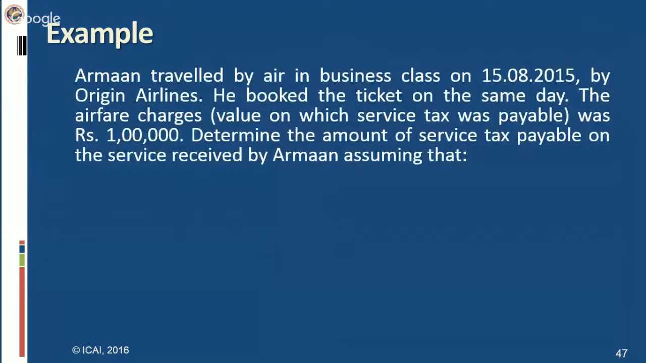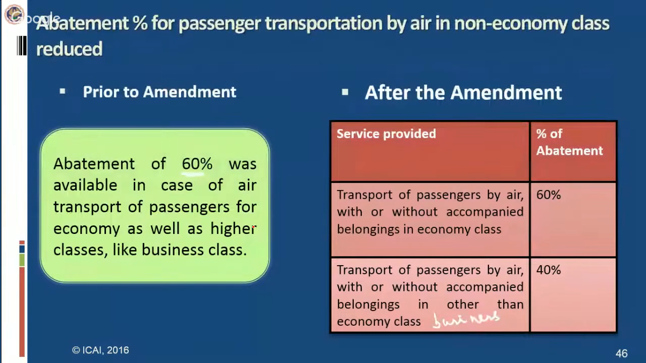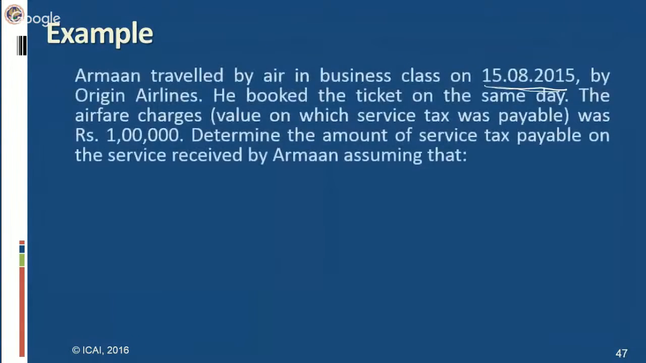Let us take a small example to understand it. Arman traveled by air in business class on 15th August 2015. If you see the date, that means I'm going to talk about a situation after the amendment has occurred, because I think I didn't tell you the effective date for the last amendment also. This amendment also became effective from 1st of April 2015. So in our example, we are considering a date after the amendment has happened.